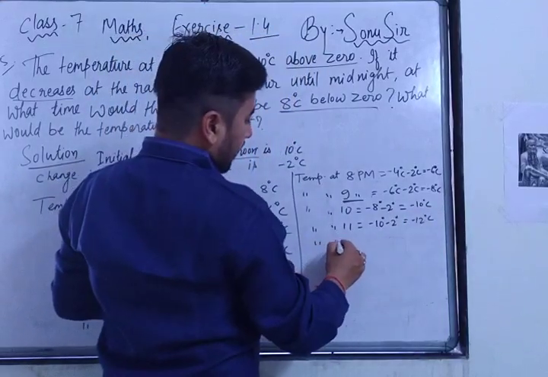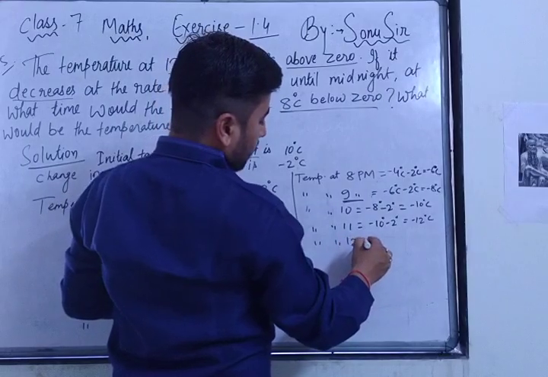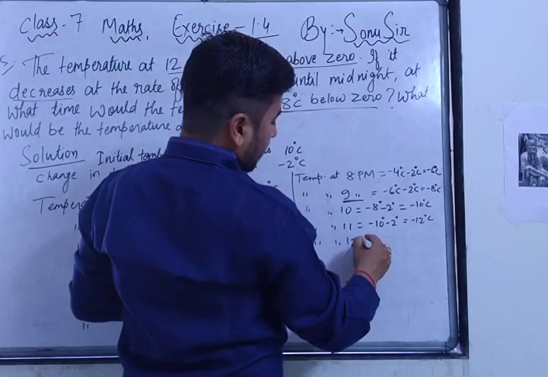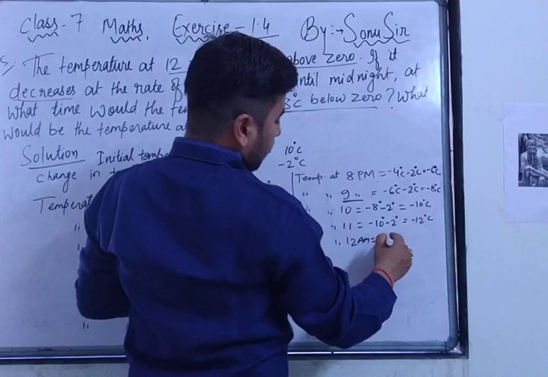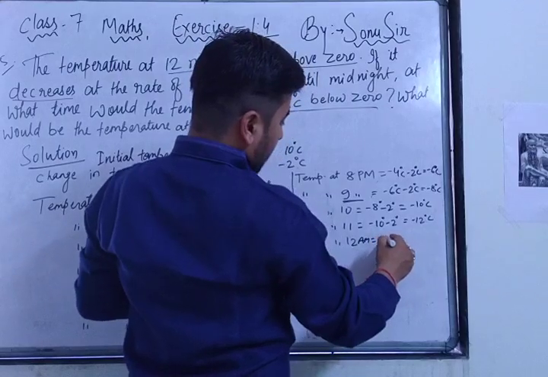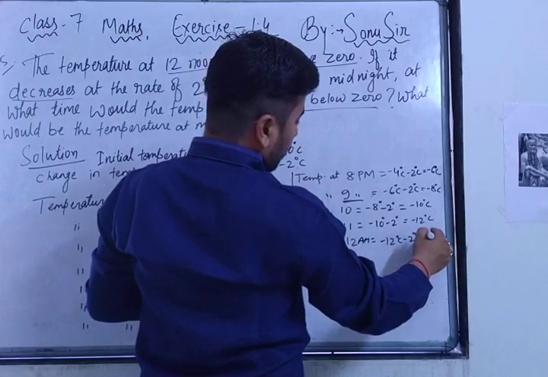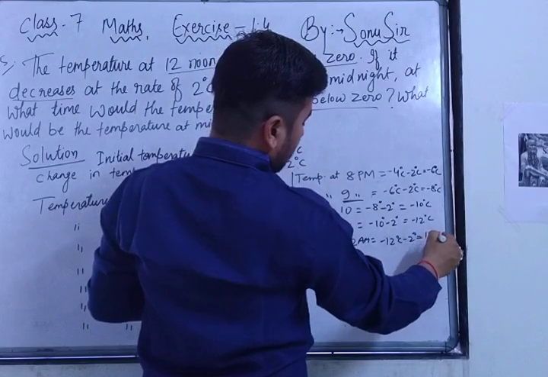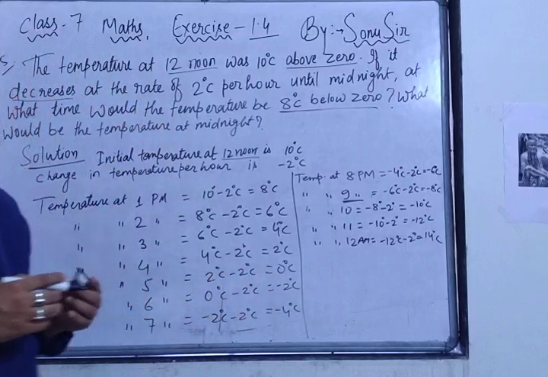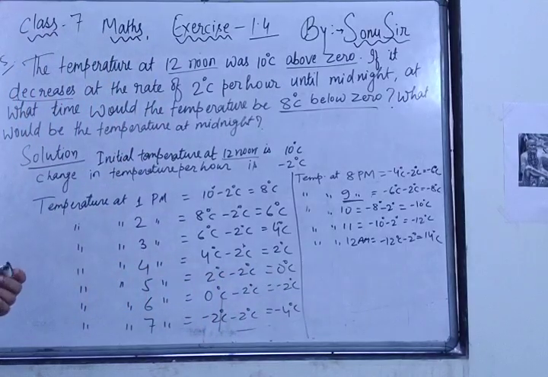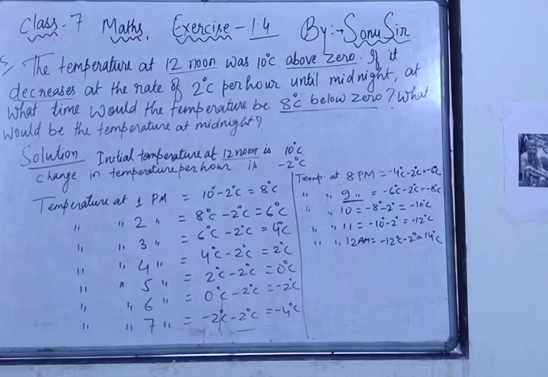And temperature at 12 a.m., this is the midnight, so minus 12 degrees Celsius minus 2 degrees Celsius is equal to minus 14 degrees Celsius, right? So you can see here two parts of the question are given. One is at what time the temperature will be minus 8 degrees Celsius, and second, what will be the temperature at 12 midnight.